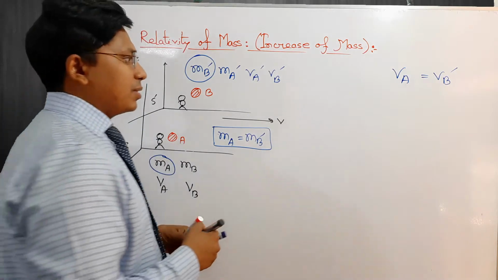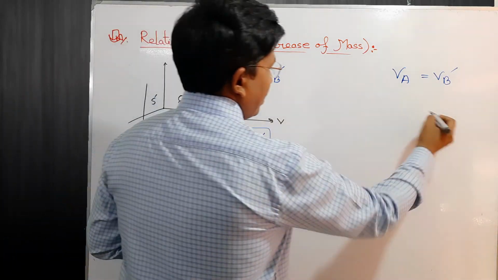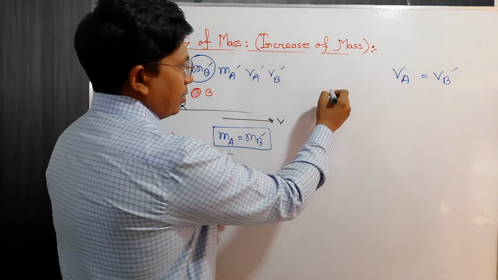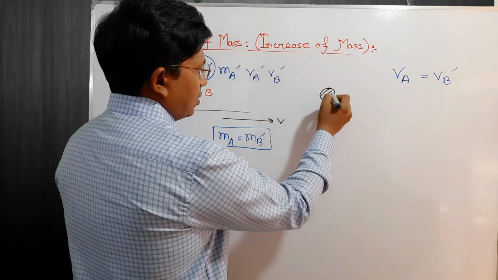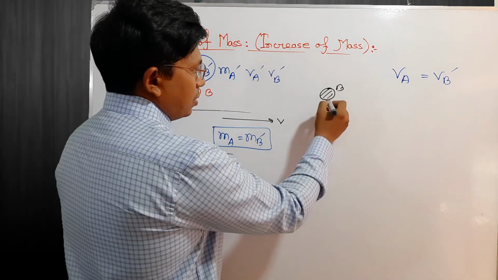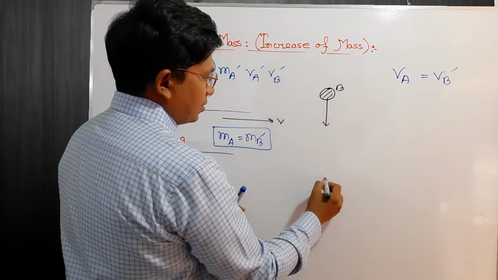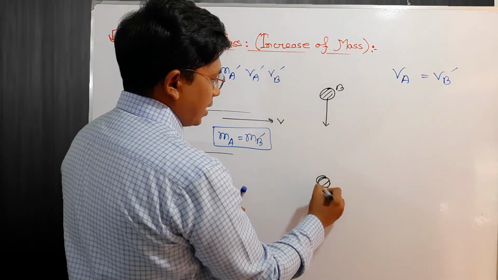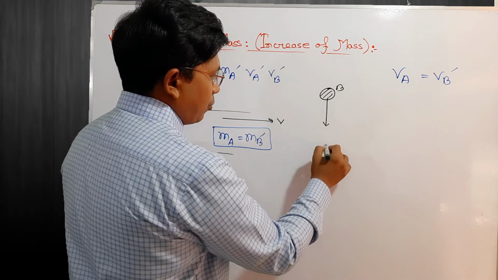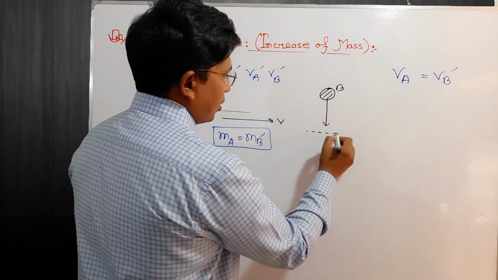As per conservation of momentum, we can draw this collision again. We consider that the B ball moves downward, and this identical A ball moves upward, and the collision point is here.